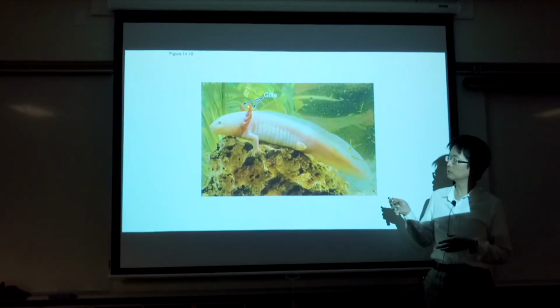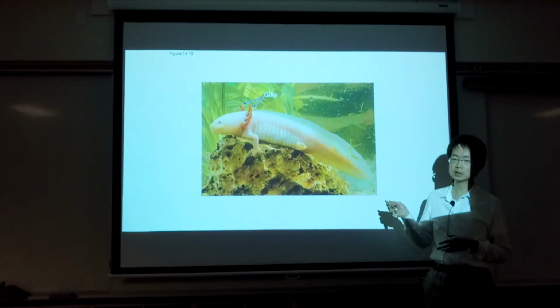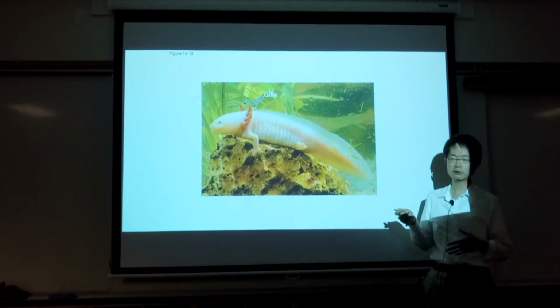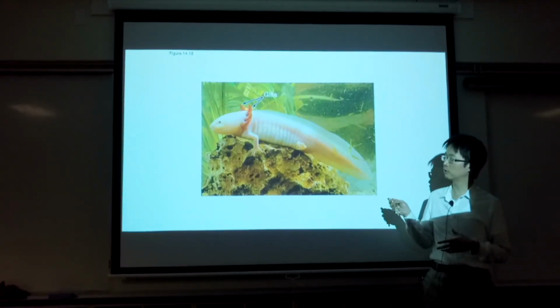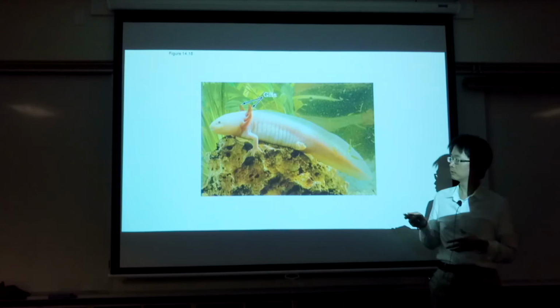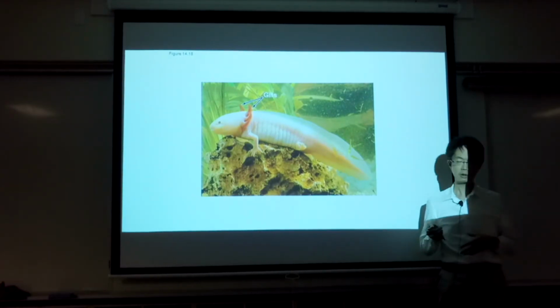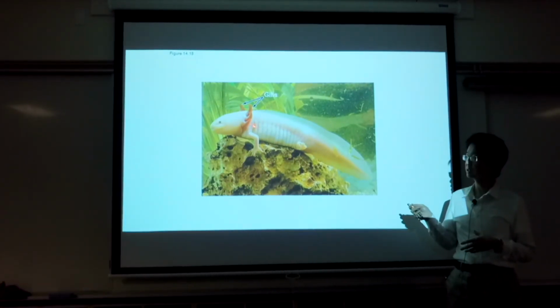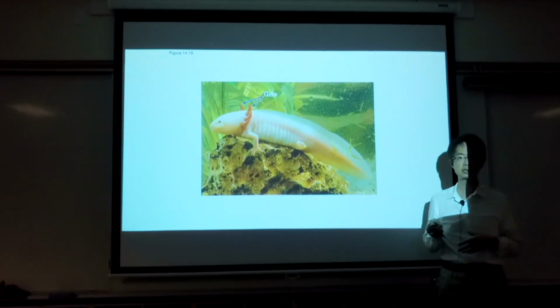The so-called external gills here are a feature that, when they are young, when they are infants, they use for breathing. But when they become adults, they use the lungs for breathing. But even though they use the lungs, the gills are still there.